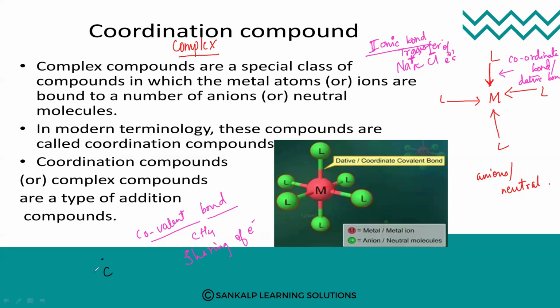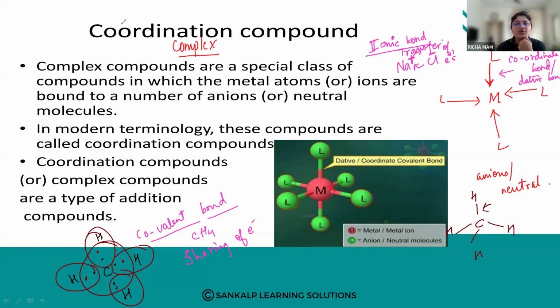Carbon will have 4 electrons, there are 4 hydrogens, and each hydrogen will have one electron. So sharing of electrons is taking place, and a covalent bond is formed in this methane molecule. It will have a tetrahedral structure like this. Understood? What is an ionic bond, what is a covalent bond, and what is a coordinate bond?